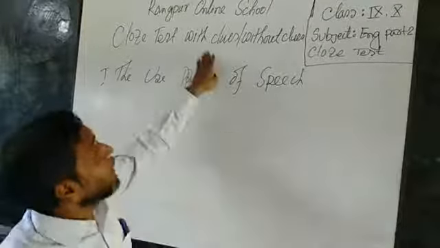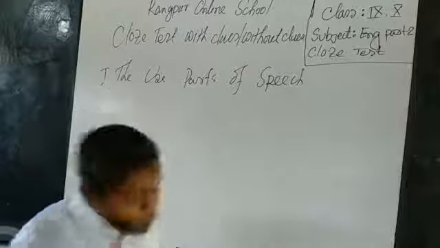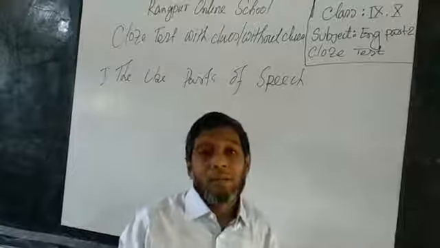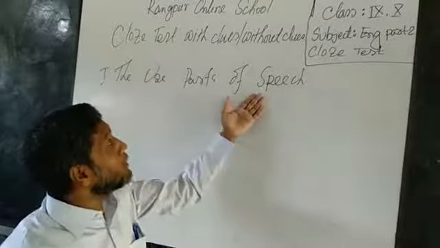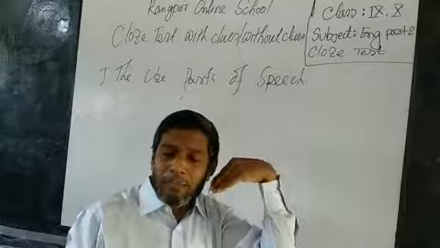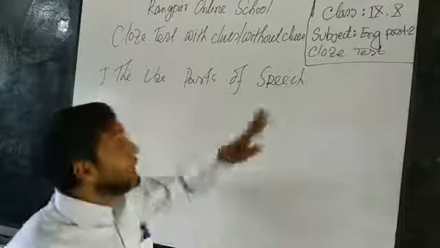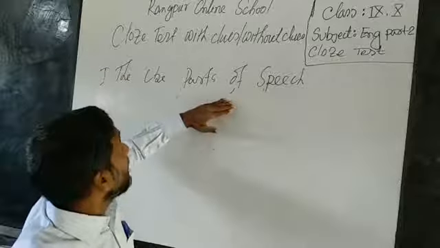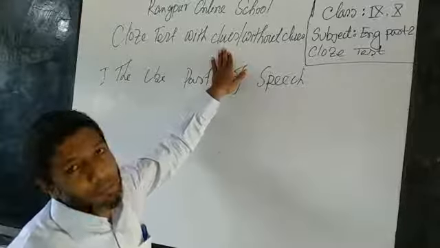Then I will try to solve the question items. So we should know about the parts of speech first. Then, after knowing the parts of speech, I will go there and practice. I may have many problems, but at that time, if I have pre-knowledge about the use of parts of speech, then I can solve the problem successfully.